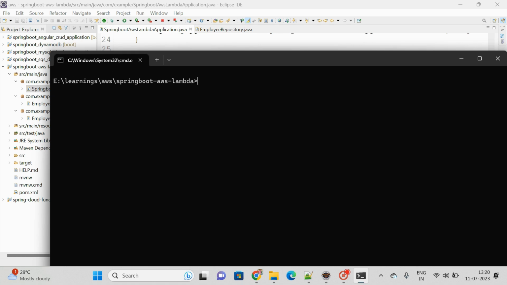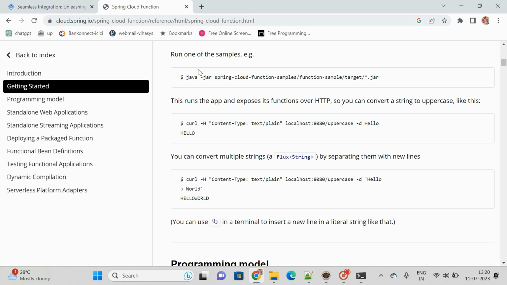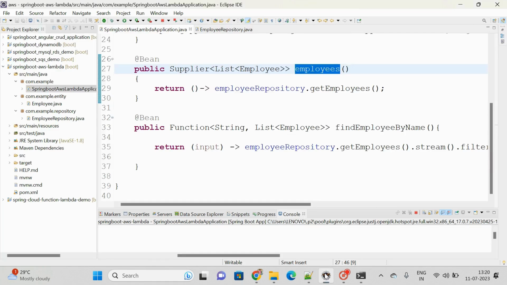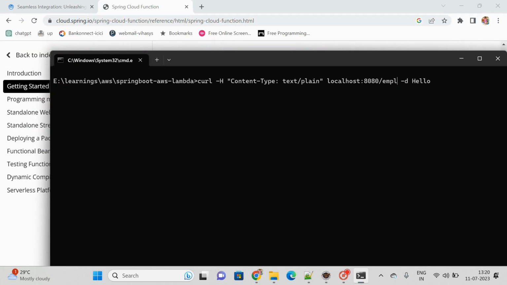AWS Lambda CLS. What is that curl syntax? Yeah, this one is the curl syntax, right? Let me copy this. Okay, localhost 8080, and what is the method name, tell me. Employees itself. Is employees expecting any input? No, right? So then you can remove this.